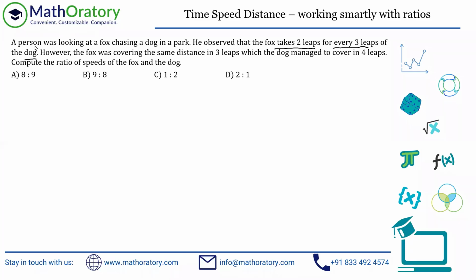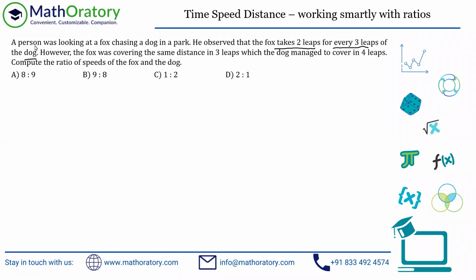Now, this is the thing you have to understand in this kind of problem. One piece of information that is typically given is in terms of time, and the other one is given in terms of distance. So whenever you have this sentence, he observed that the fox takes 2 leaps for every 3 leaps of the dog, what does it imply? Just try to understand that in the very, very layman way. Whenever the dog is taking 3 leaps, the fox is taking 2 leaps. So it's on the basis of time.